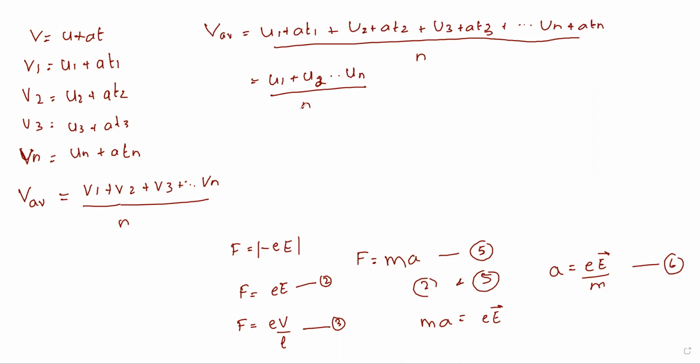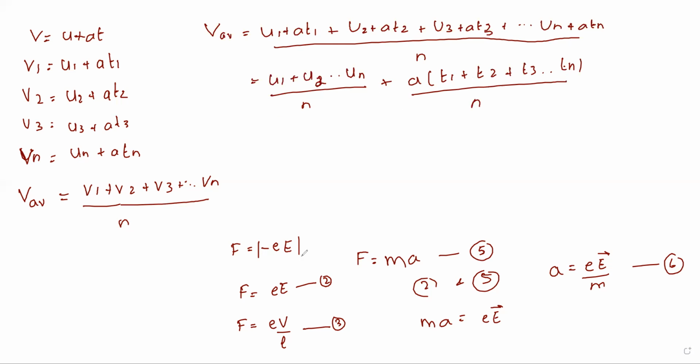So what I will do, I'll take this as u1 plus u2, so on up to un by n, plus a is common here, a I'll take outside, T1 plus T2 plus T3, so on up to Tn divided by n. It is not multiplication. Don't get confused that this will be n square. No, we are doing the addition. Take the LCM and you will get n only. So I just taken n on both the sides.